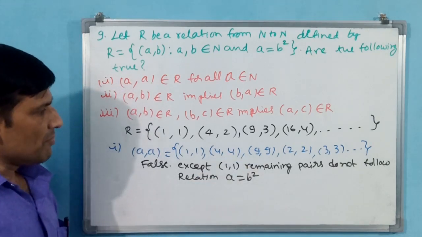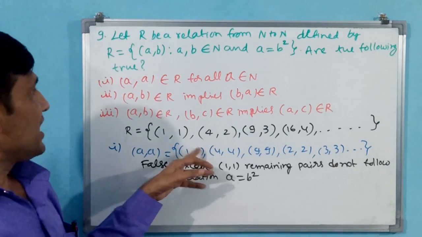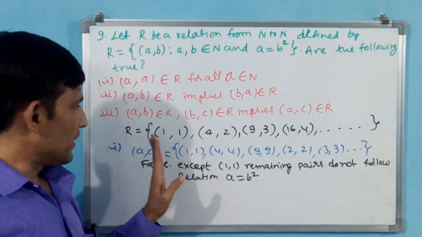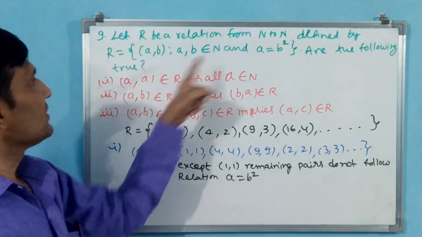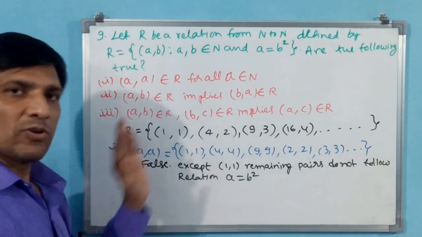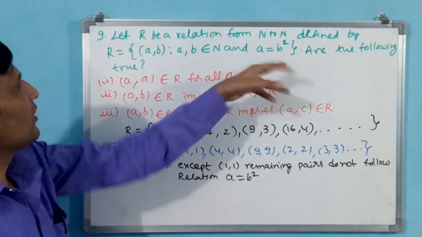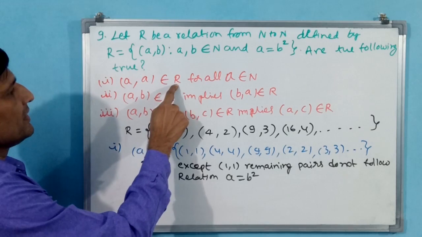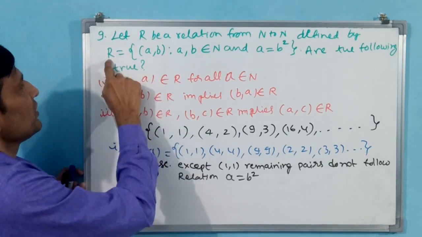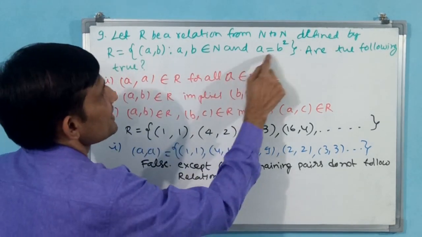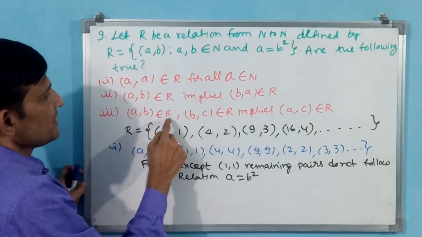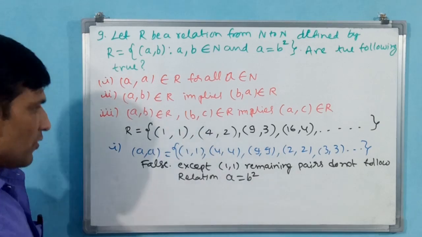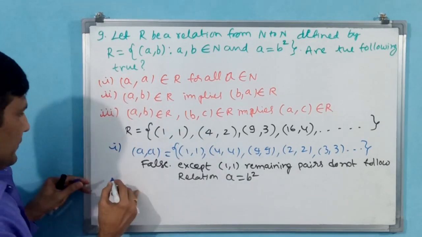Why? Because see, if a comes, automatically 1 square is 1. Except 1, all the remaining do not follow this condition. a is equal to b square, it has to follow. Why? Because we are talking about relation. Are the following true means these are not following. All belong to relation only. See, this also belongs to relation, this also belongs to relation. What is this relation? This relation is a is equal to b square. We will see one by one. We have finished the first one. Now we go for the second one.